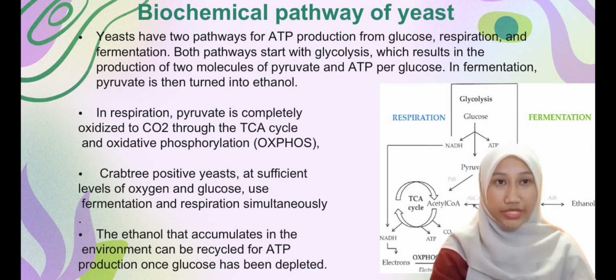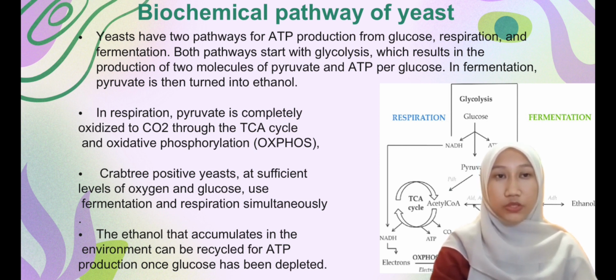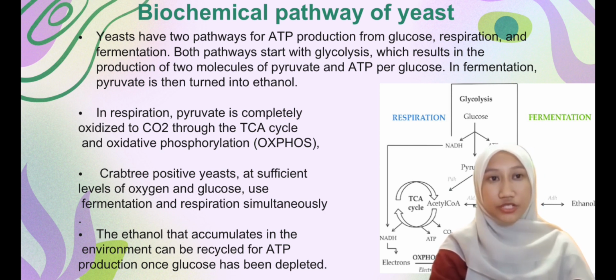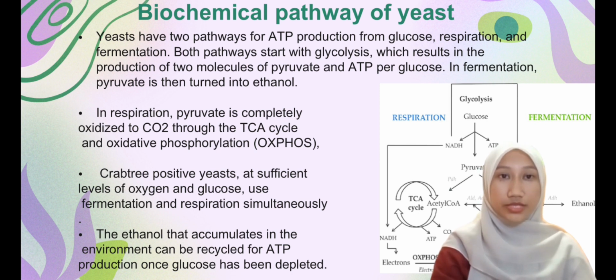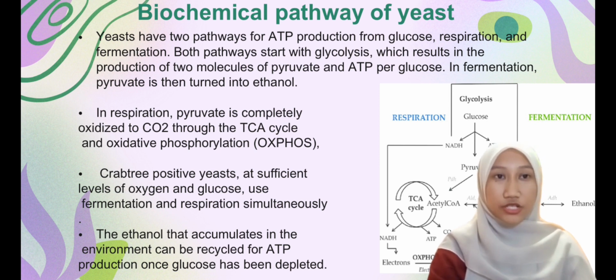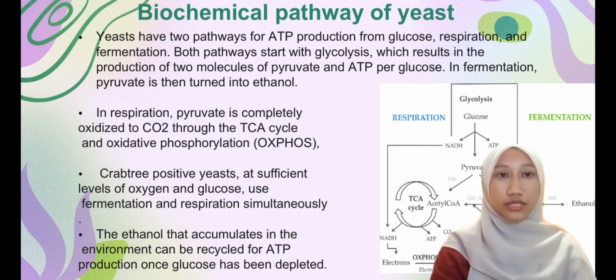Biochemical pathway of yeast. Yeast have two pathways for ATP production from glucose: respiration and fermentation. Both pathways start with glycolysis, which results in the production of two molecules of pyruvate and ATP per glucose. In fermentation, pyruvate is then turned into ethanol.